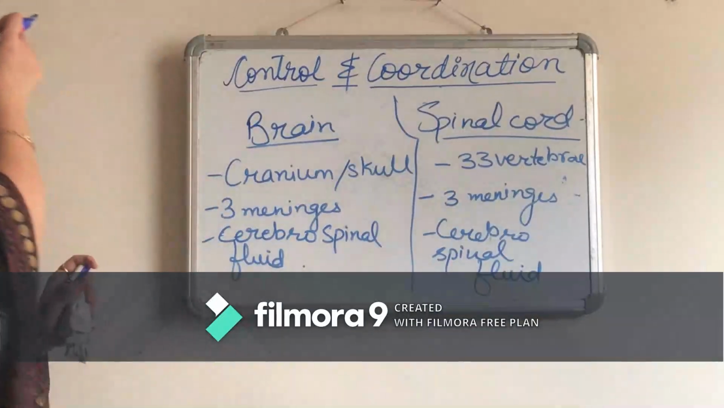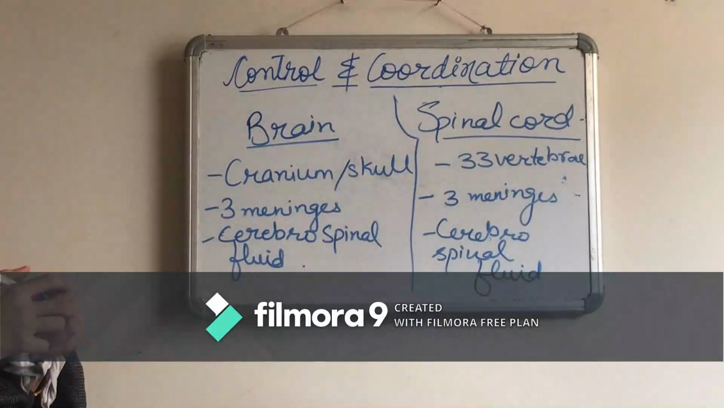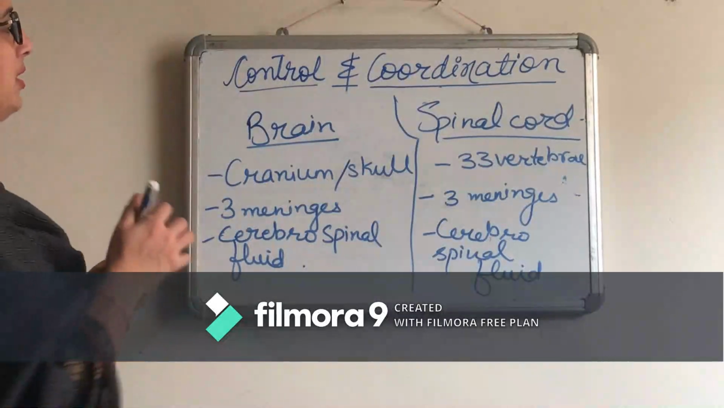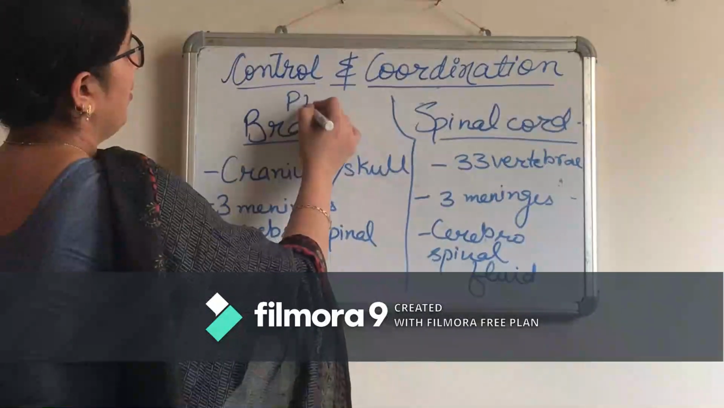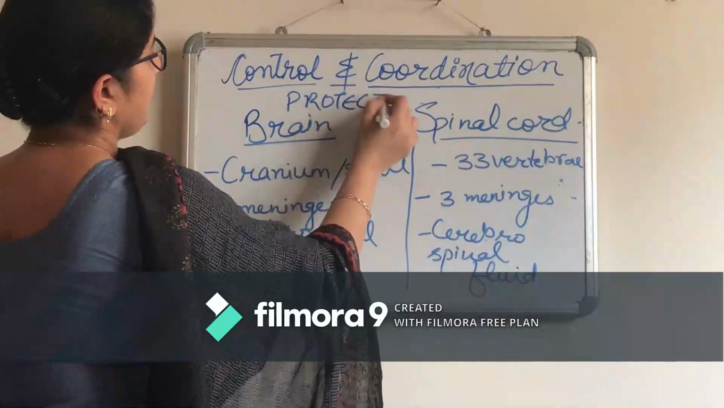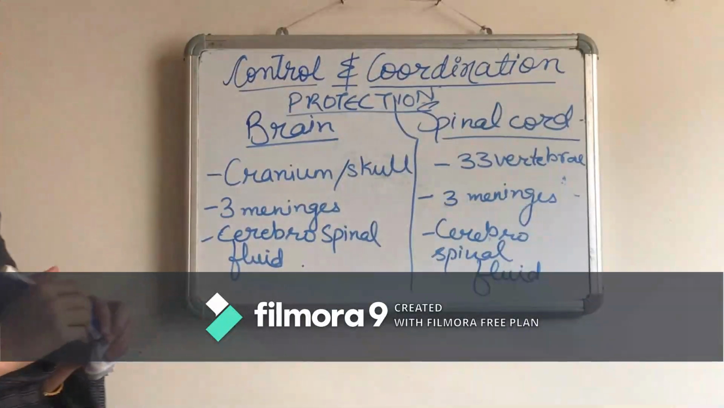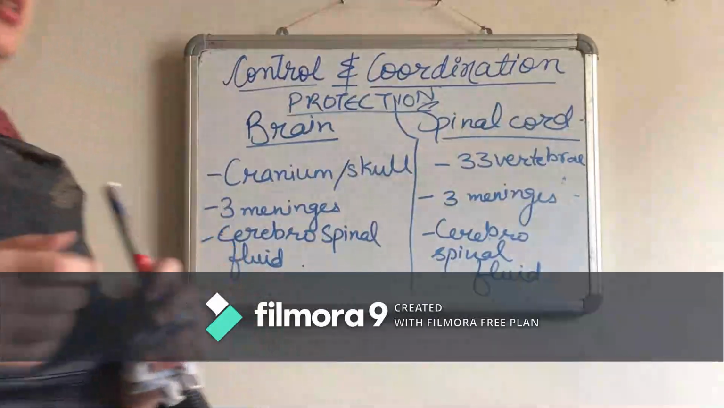So students, today we have covered the topic of structure of neuron, reflex action, reflex arc, and how the brain and spinal cord are protected. Protection of brain and spinal cord. So we will take up the next topic in the next class. Thank you.